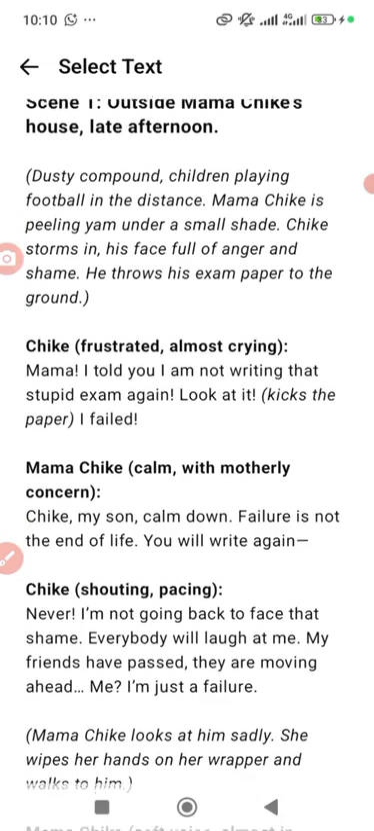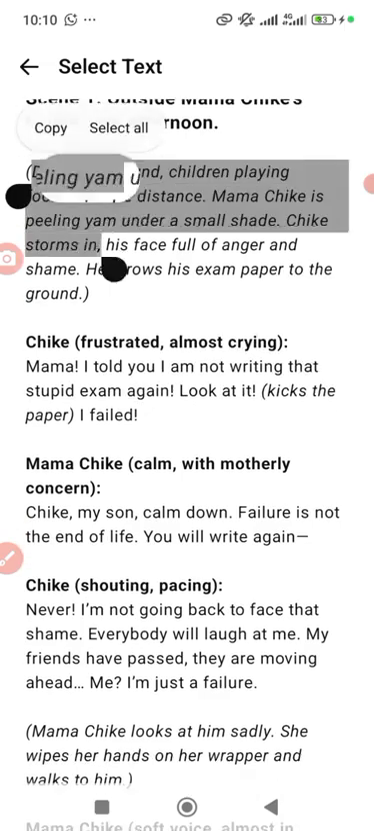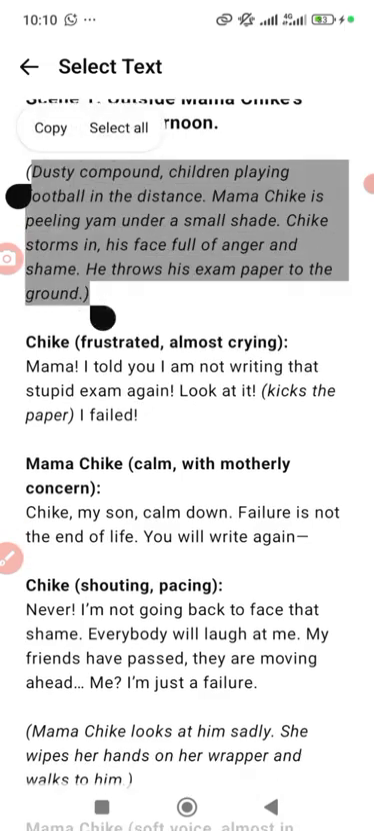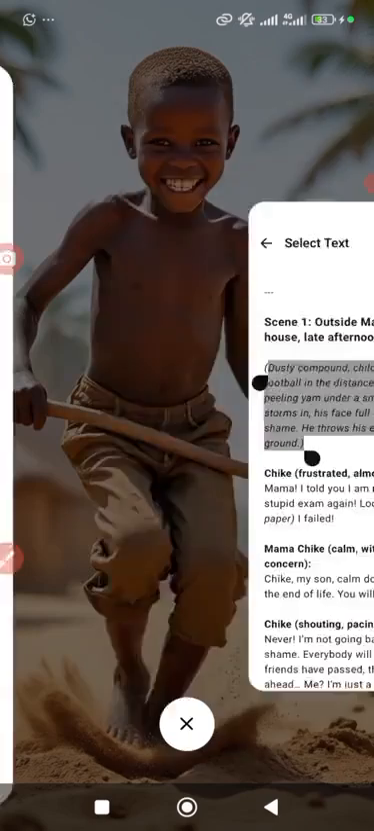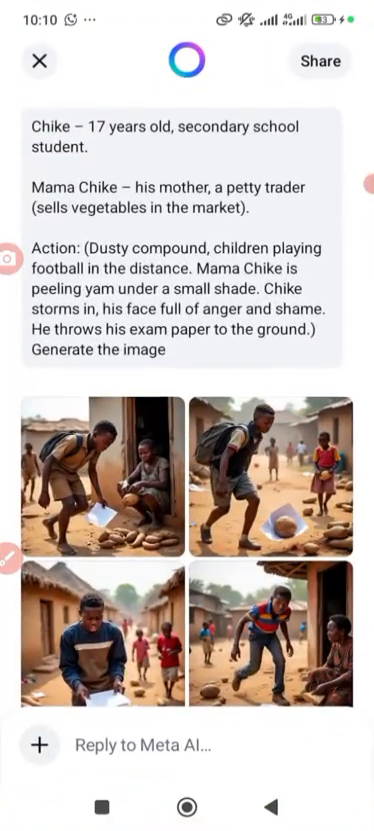You can see my scene one. This is what we call the prompt, or the action. That's what you're going to paste. Once you paste it like this, it is the one that will command. Now look at this Meta AI. Assuming I want to use Meta AI now, I can animate it. If I animate it, it will also be verified.